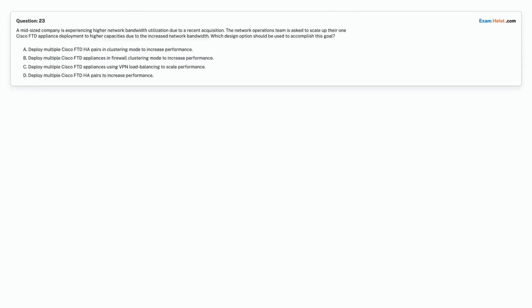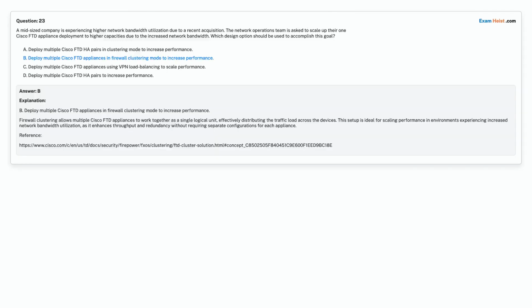Option A. Deploy multiple Cisco FTD hub pairs in clustering mode to increase performance. Option B. Deploy multiple Cisco FTD appliances in firewall clustering mode to increase performance. Option C. Deploy multiple Cisco FTD appliances using VPN load balancing to scale performance. Option D. Deploy multiple Cisco FTD hub pairs to increase performance. Choose the correct answer.